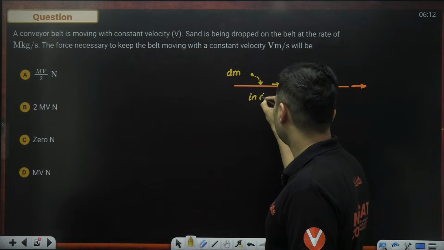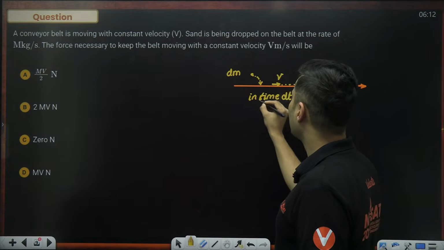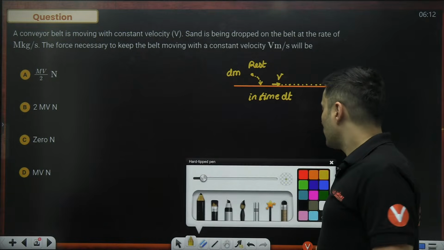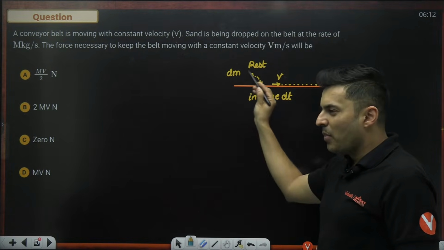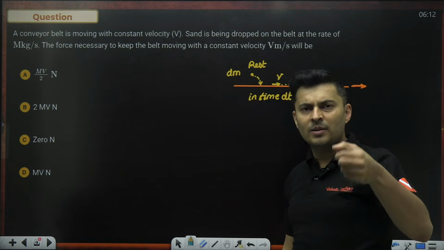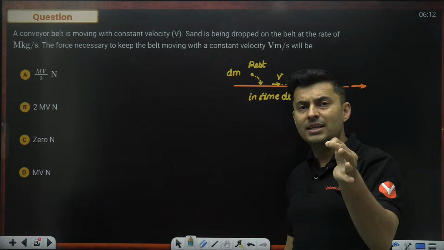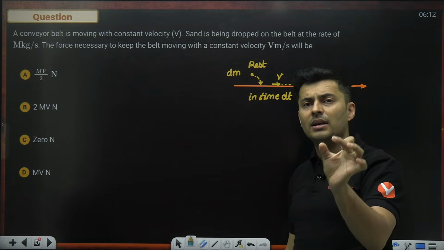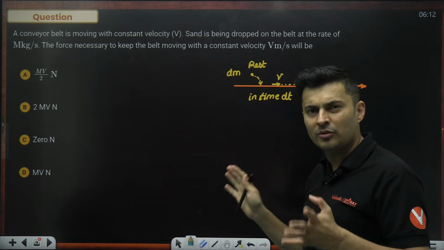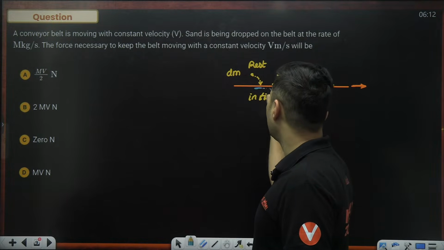In time dt, it will acquire that velocity. Right now it was at rest. So this is what is happening. Because a mass falling onto it accelerates to acquire that velocity, you are changing its momentum. So the only force needed is that initial acceleration which is needed for every particle of that sand. Once it has acquired that speed, you don't need any change of momentum, you don't need any new force. So the force is only needed in the starting part, guys.